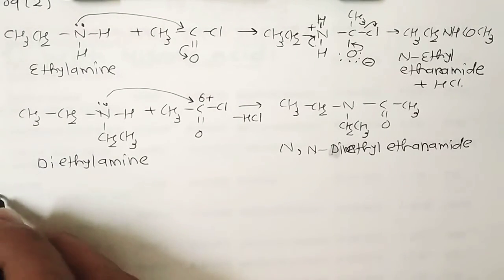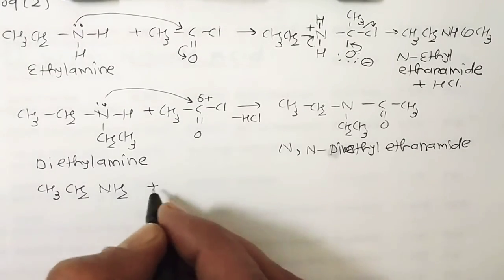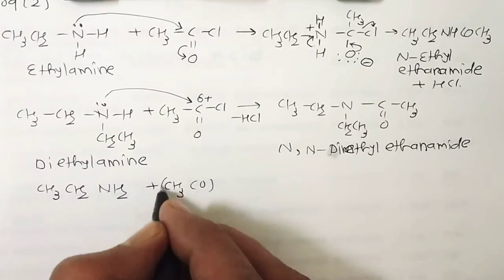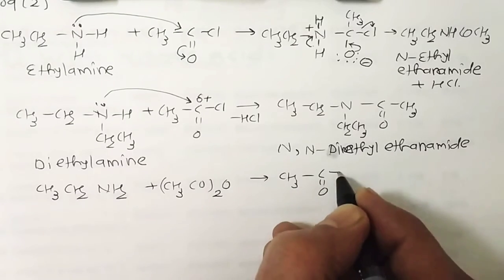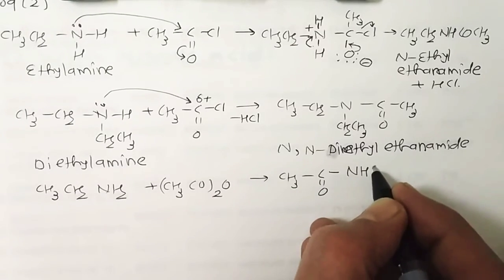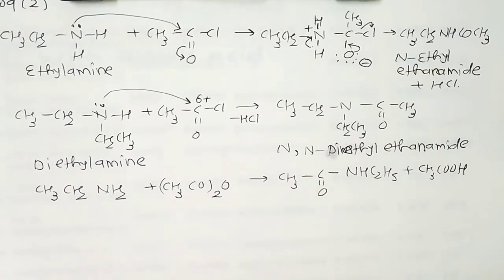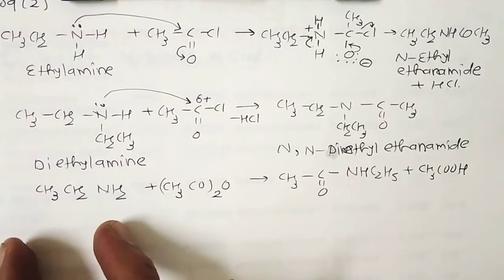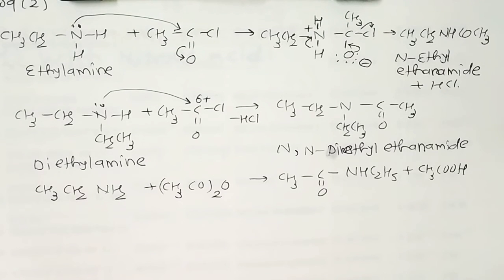In the same way, if we perform these reactions with the help of acetic anhydride, meaning CH3CH2NH2 reacts with (CH3CO)2O, we get the product CO, NH, C2H5, and acetic acid is removed. So I think you have a better idea about N-ethyl ethanamide when the reaction is performed with acetic anhydride. So either you take acetyl chloride or acetic anhydride for acetylation.